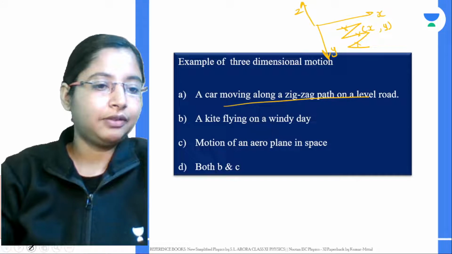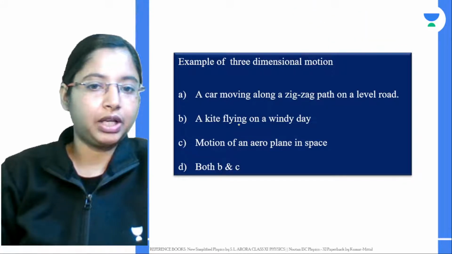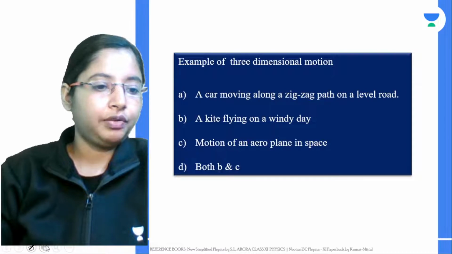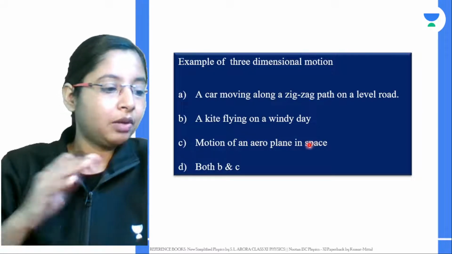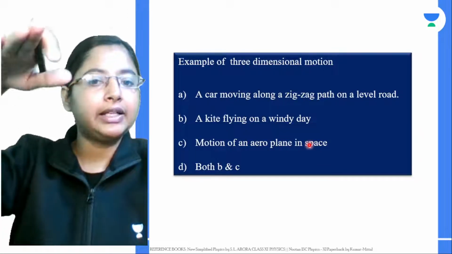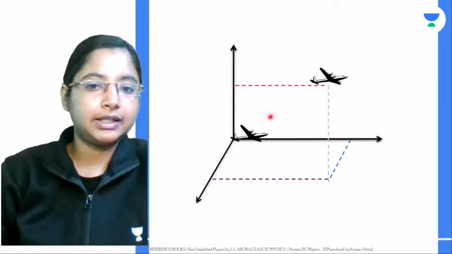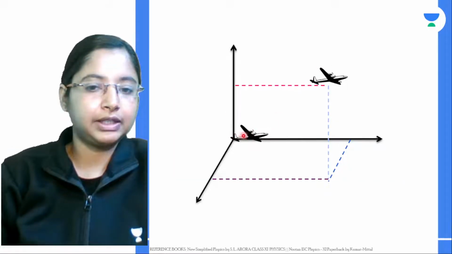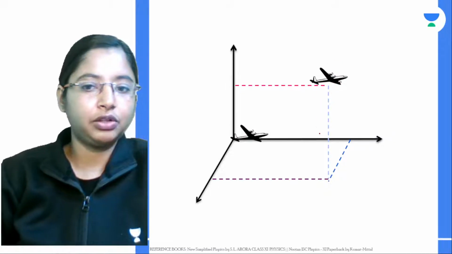But if you take a kite flying on a windy day, or the motion of an airplane in space, both of these, along with the xy coordinates, also have a height coordinate to take into consideration. Let's take a plane at the origin as it takes off. To specify its position, you need three coordinate axes.